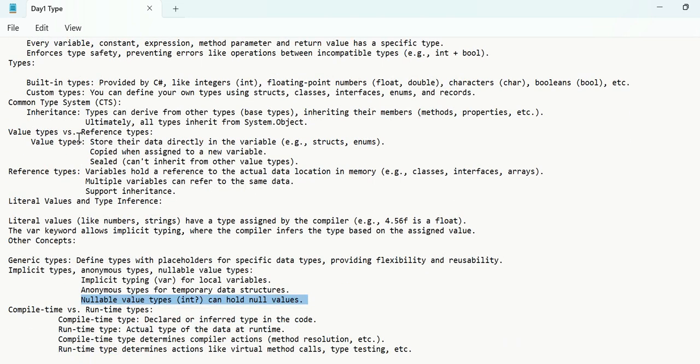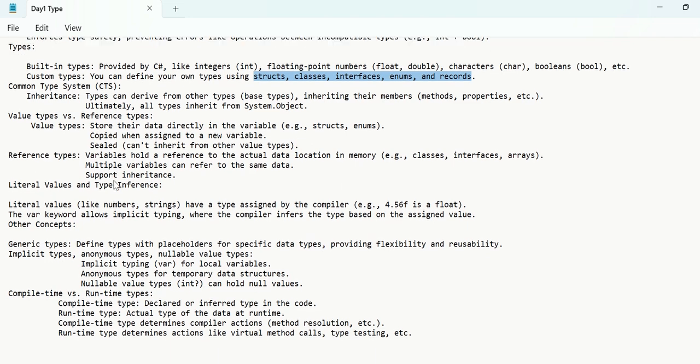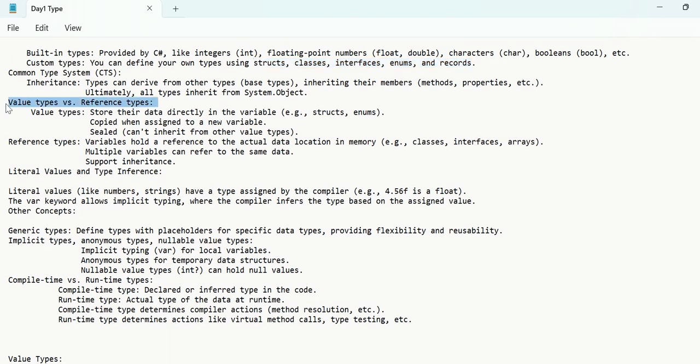And there are two kinds of types in C#: built-in types, which are provided by every programming language, and custom types called structs and classes, using which you can create your own custom data types. And when it comes to behavior, these types are classified into value types and reference types.